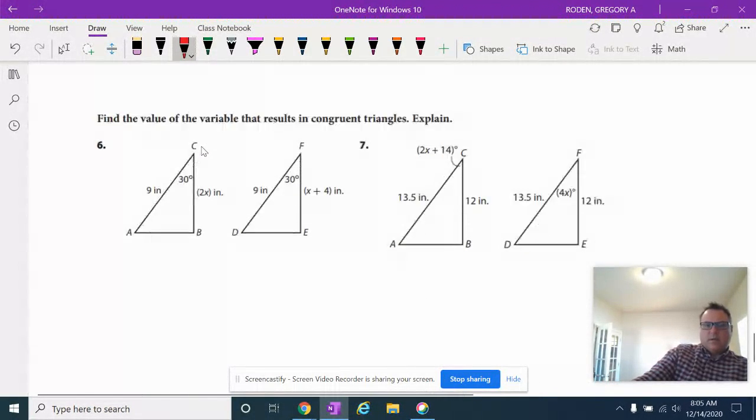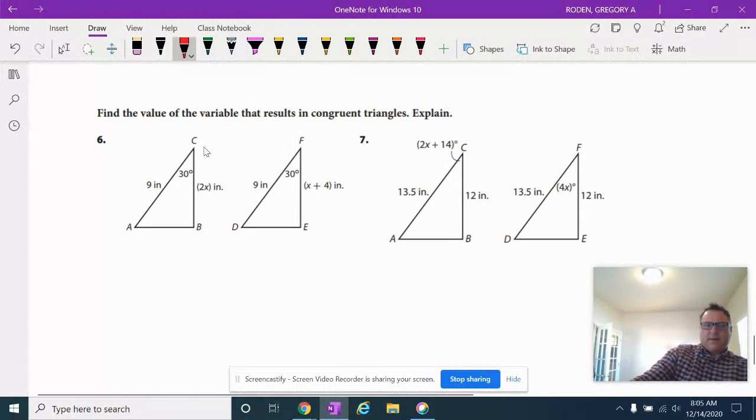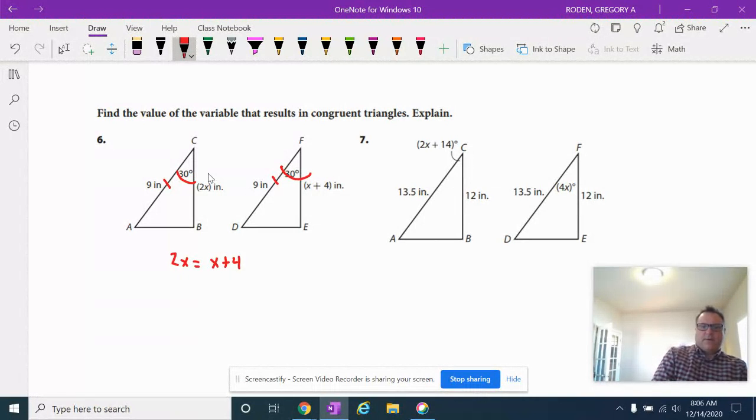Cool. All right, so now let's go ahead and figure out, okay, we need to find the x value that results in congruent triangles. So if we look at this, we know that we have our side here, we have our angle here. So in order for these two triangles to be congruent, we need to know that 2x has to be equal to x plus 4. Okay. So we'll just subtract an x from both sides. So we'll get x has to equal 4 in order for these two triangles to be congruent using SAS.